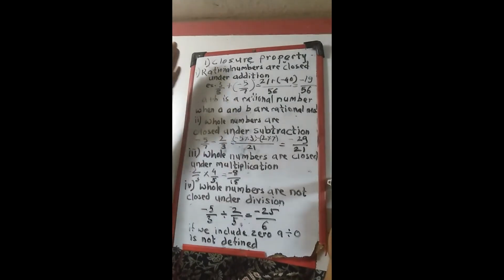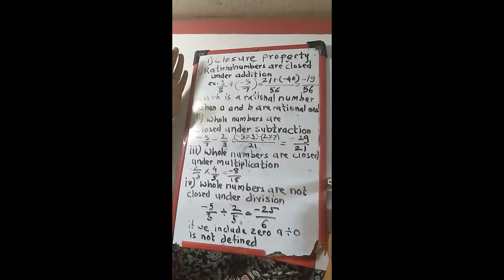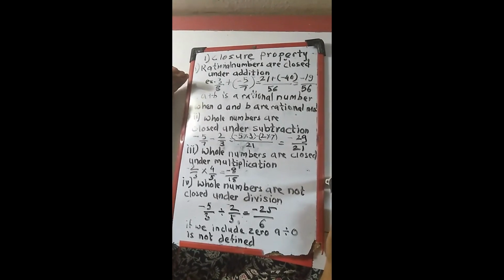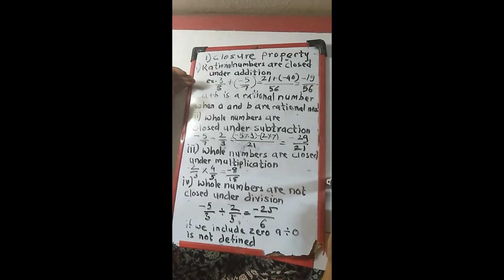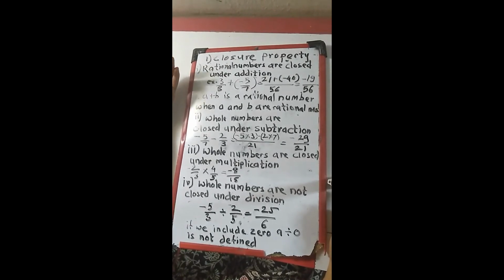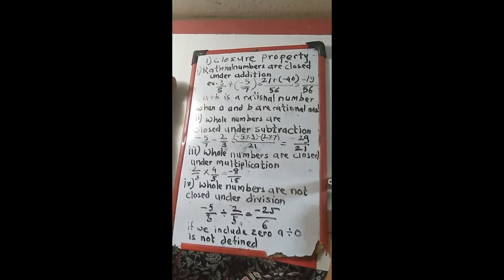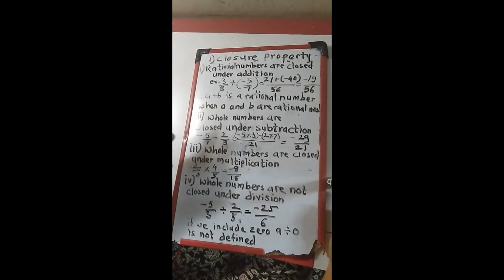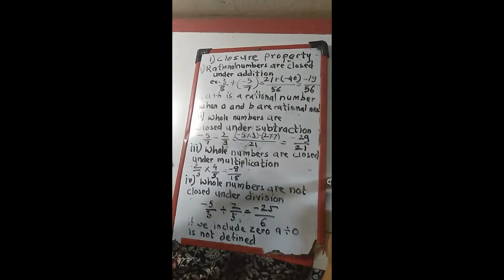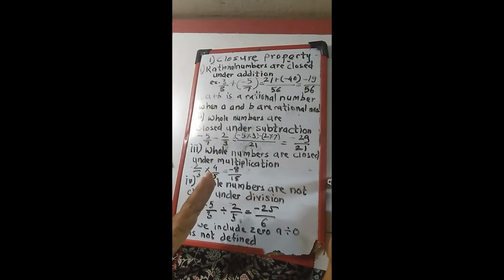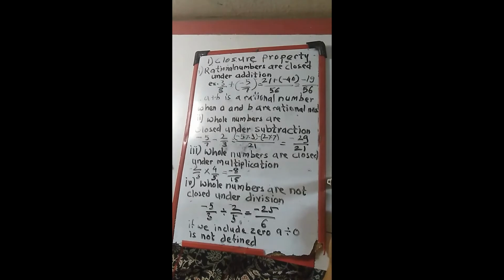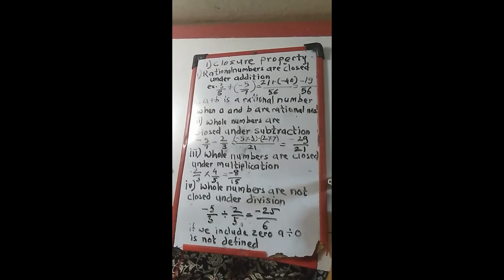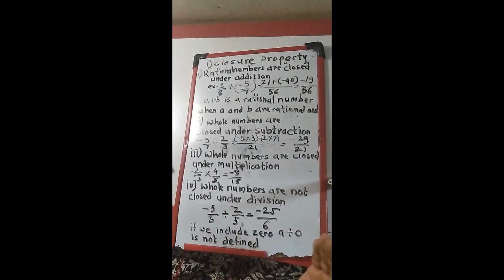Okay, now we are going to see the closure property for rational numbers. Here also we are going to operate on these numbers for addition, subtraction, multiplication and division. The condition is the same. If we take two rational numbers, then the answer should be a rational number. If this condition is satisfied, only then can we say that it is closed under that operation.